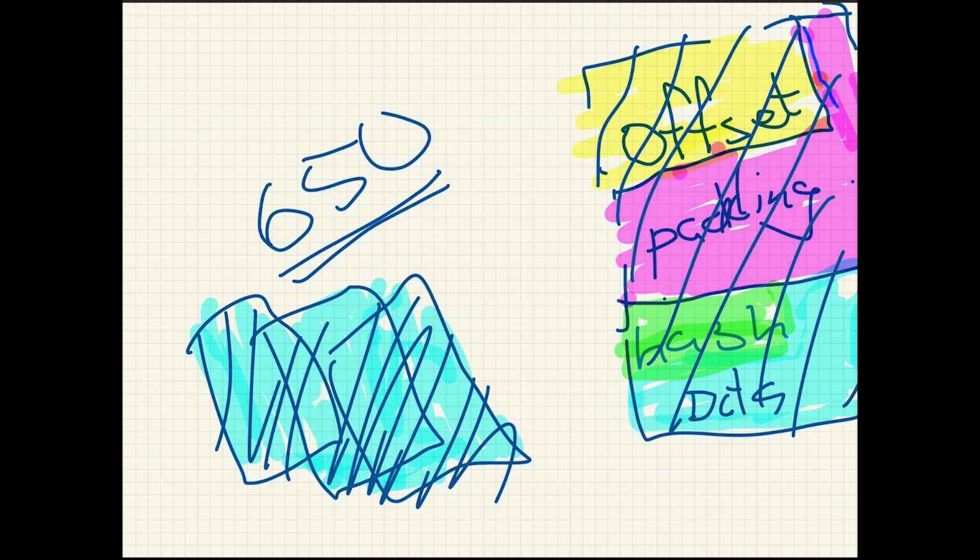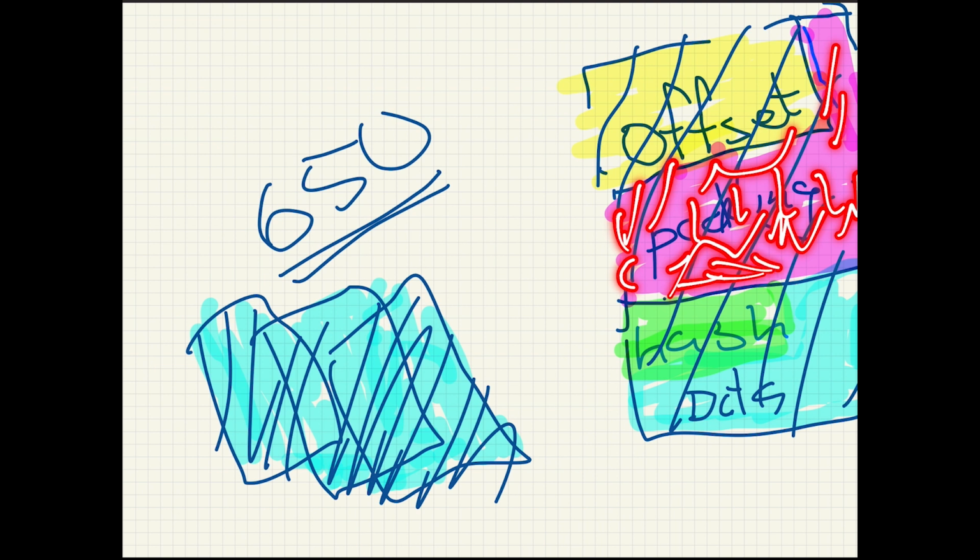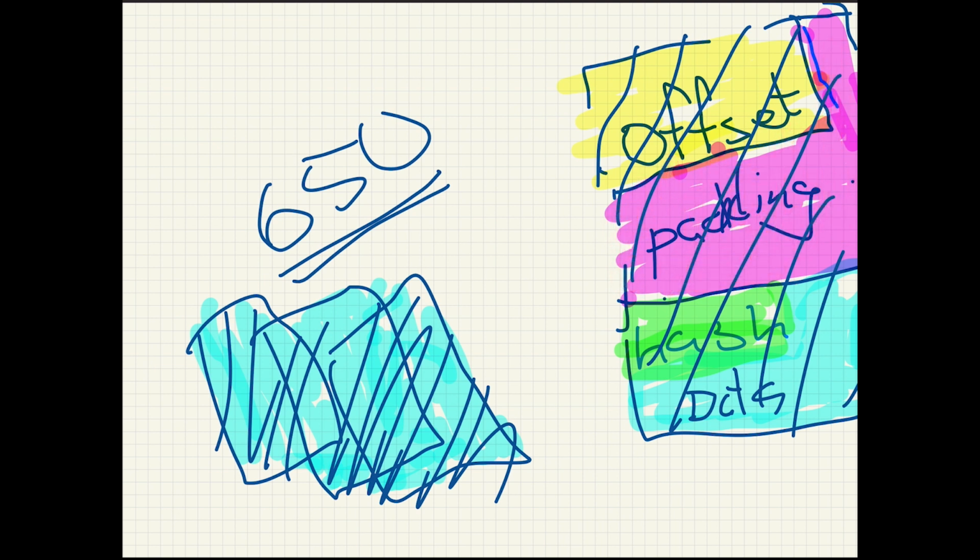So let's say we have the real key this time. We will decrypt the first 2 bytes and we will get the correct offset of 650. We will jump past these 650 bytes, but we will decrypt them one by one as we pass them by.